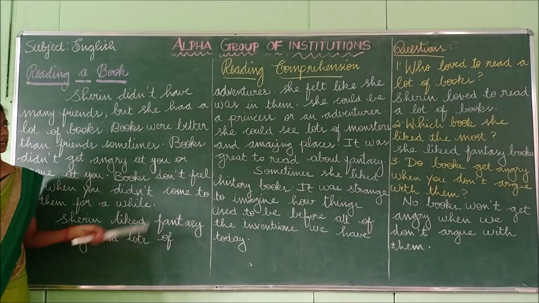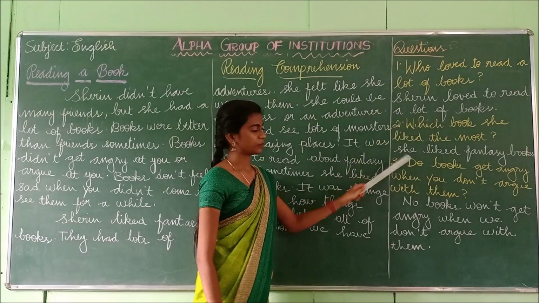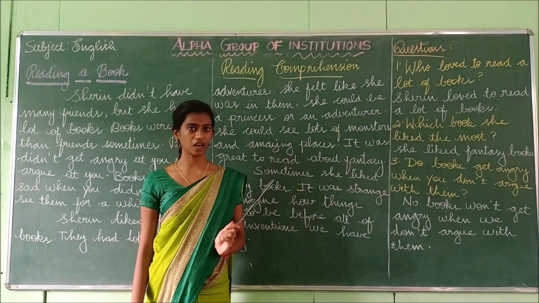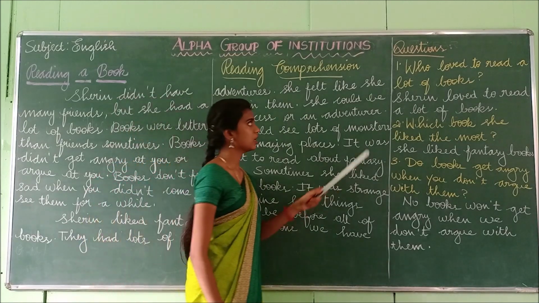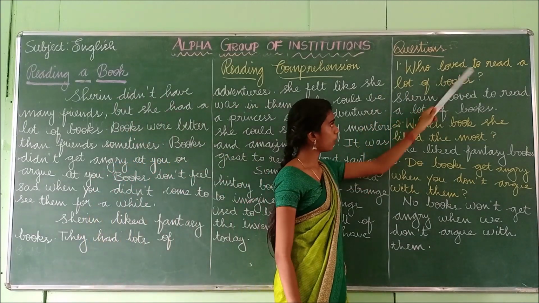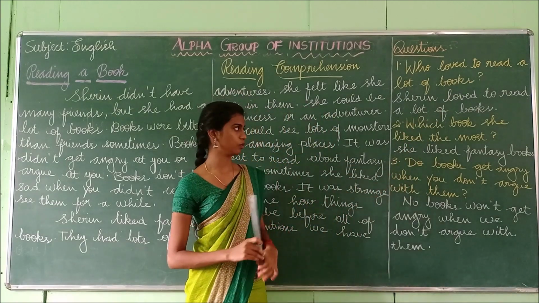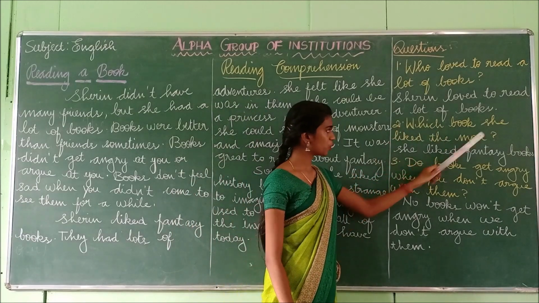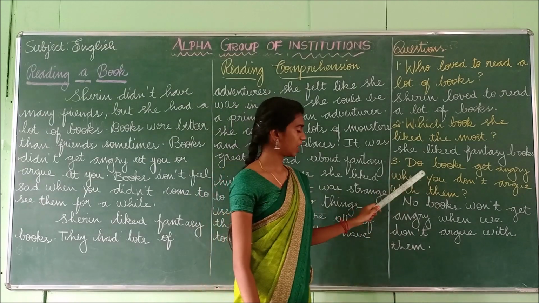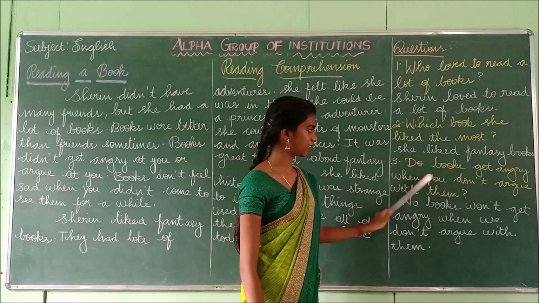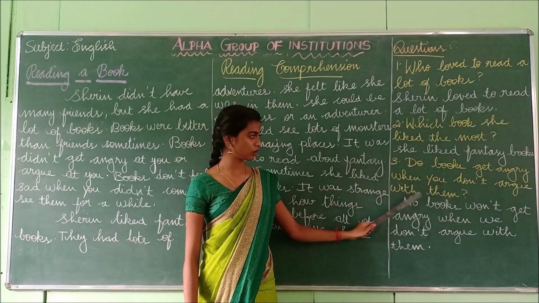So after reading the given passage, what do we have to do? We have to read the questions that have been given. So how many questions have I given here? Yes, I have given 3 questions. Okay, shall we read those questions first? What is the first question? Who loved to read a lot of books? The second question is, which book did she like the most? And the question is, do books get angry when you don't argue with them?